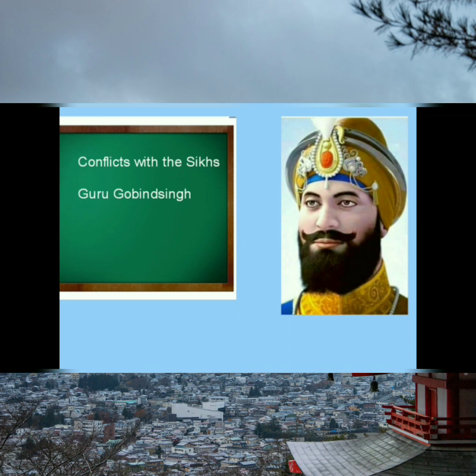Aurangzeb sent his army to attack the Sikhs. The Sikhs fought very bravely, after which Guru Gobind Singh came to the Deccan in 1708, and there was an attempt to take his life at Nanded. Soon after, he succumbed to his wounds. So we encounter the death of Guru Gobind Singh.